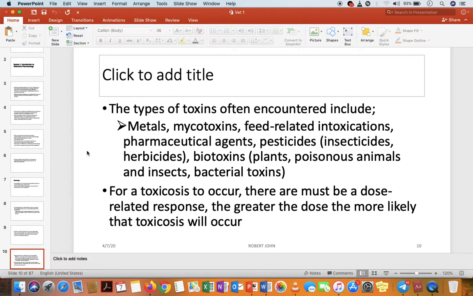But there are some types of toxins that are often encountered. They are commonly known toxins. They are metals, mycotoxins, feed-related intoxications, pharmaceutical agents, pesticides. Here we include insecticide and herbicide, biotoxins, plants, poisonous animals and insects, bacterial toxins, and so forth. So these are types of toxins, actually what we are talking about here. So let me explain it better in Kiswahili.